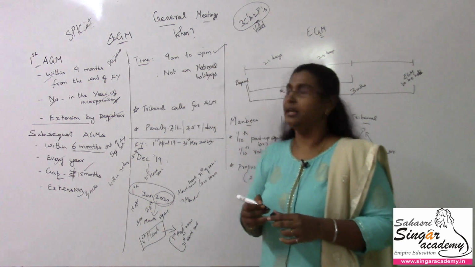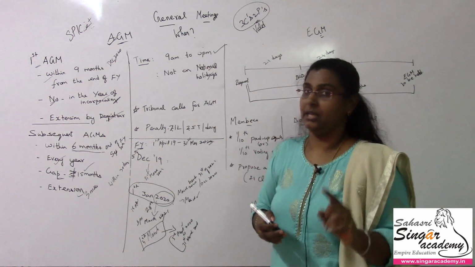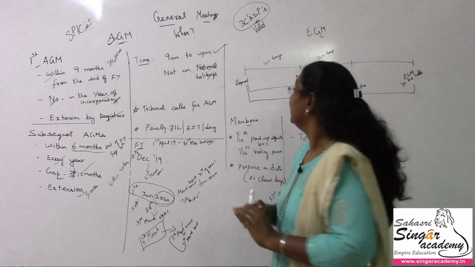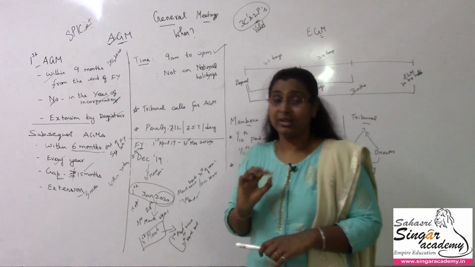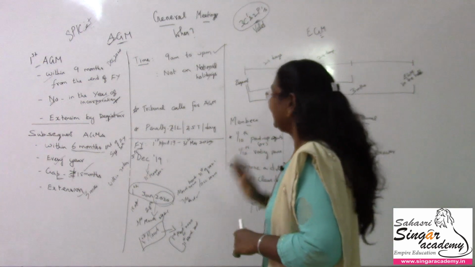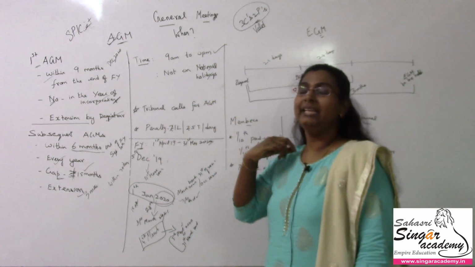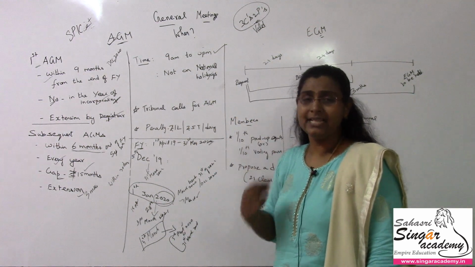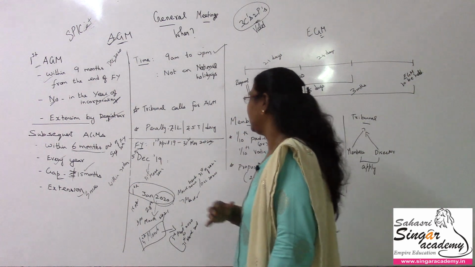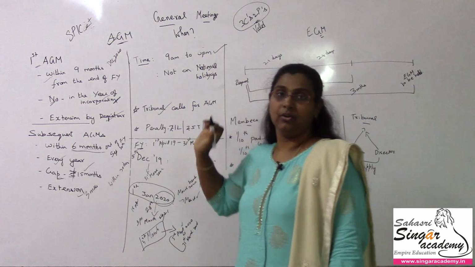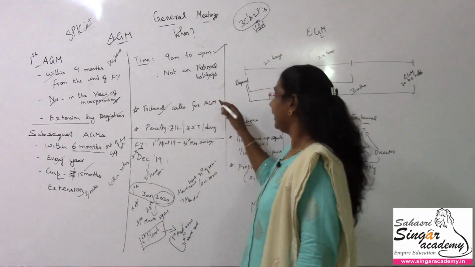It should not be on national holidays. It should not be only on national holidays. Can it be on a Sunday? Sunday is not a national holiday. It can be on Sunday. It should not be on national holidays. Is it okay? Clear? Fine. In case none of this is done, the board of directors would do it. In case the board of directors are not taking any steps to conduct the annual general meeting, then the tribunal shall go for conducting the meeting. Okay, the tribunal shall go for conducting the annual general meeting.